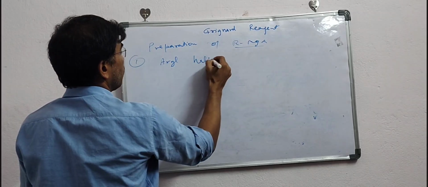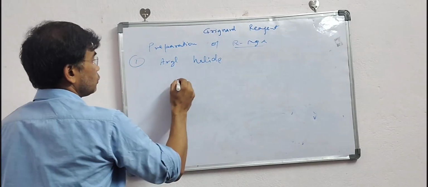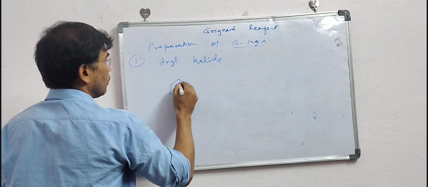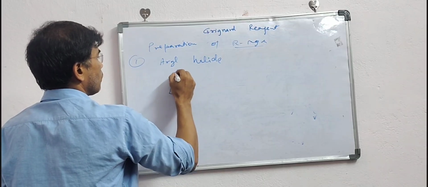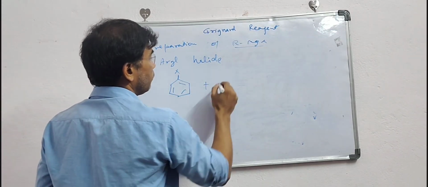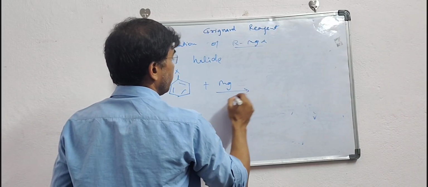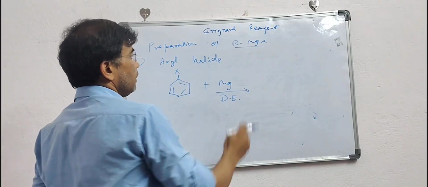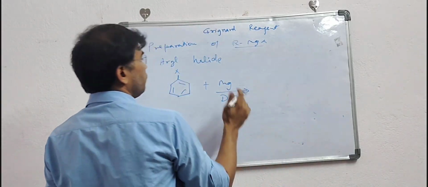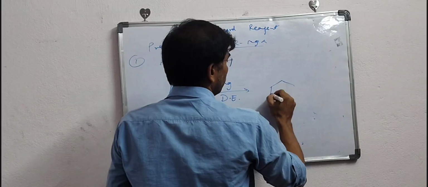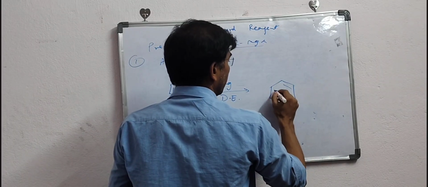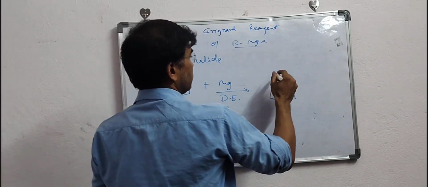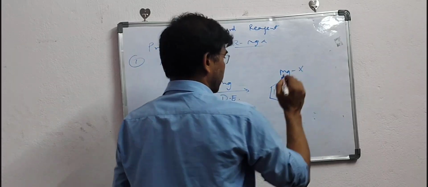Aryl halide, all right, let me write this also, aryl halide. And here I have got magnesium as well as dry ether. Now the same thing will happen. A free radical mechanism will happen, and we will be getting this kind of Grignard reagent, the aryl MgX.